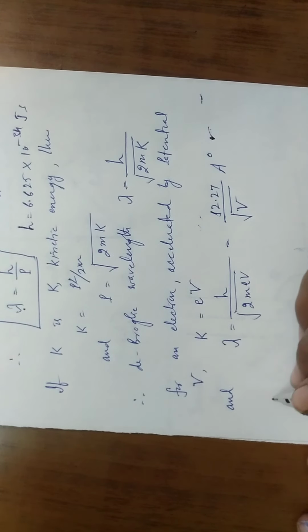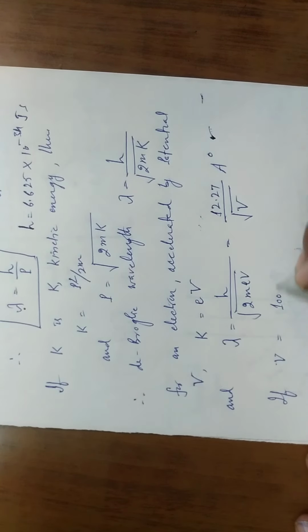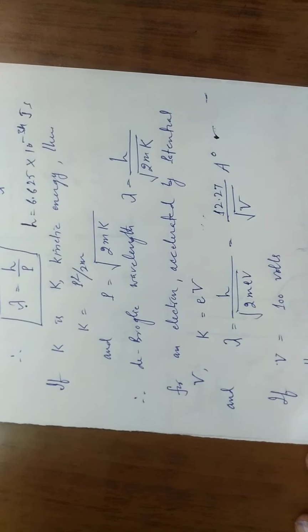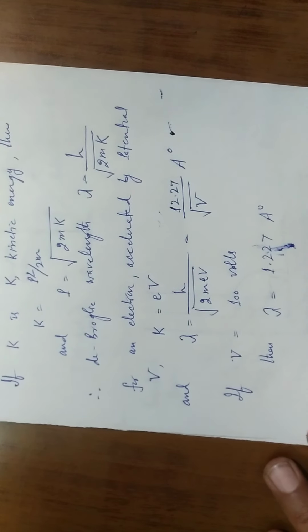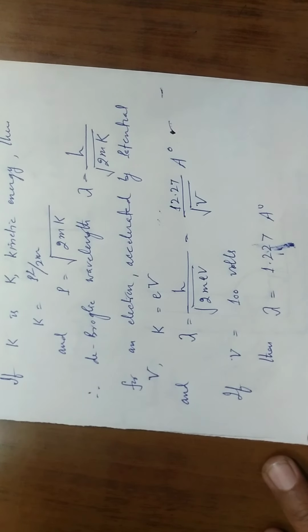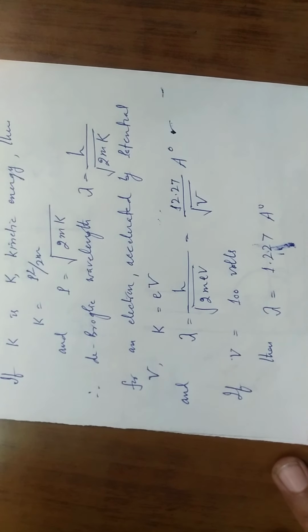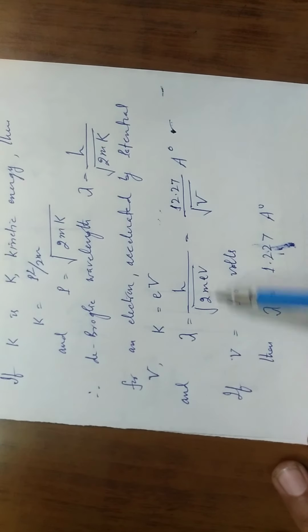For example, suppose V is equal to 100 volts, then lambda is equal to 1.227 angstrom. So the point is, if we are given the value of the potential, we substitute the value of V here, and we can calculate the de Broglie wavelength associated with the particle. Now let us see how this wavelength lambda was verified by using the Davisson-Germer experiment.